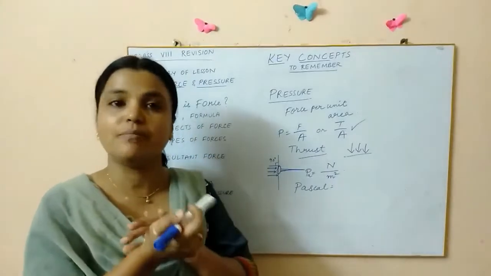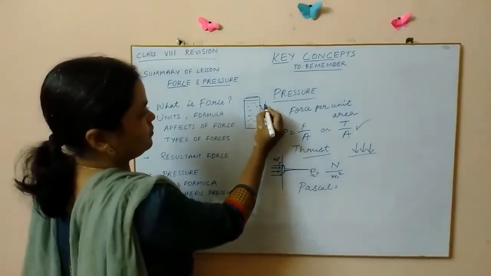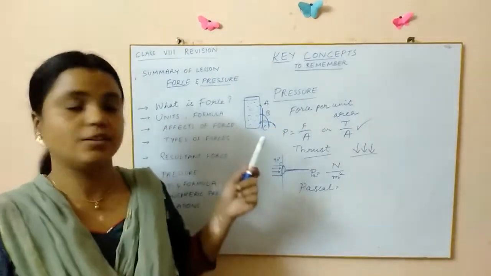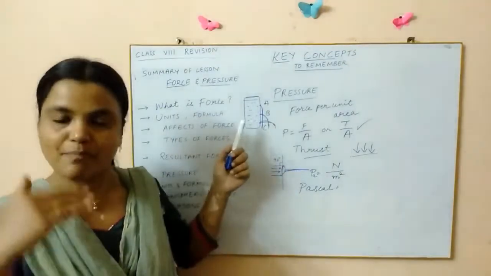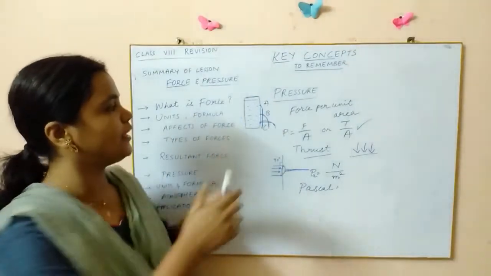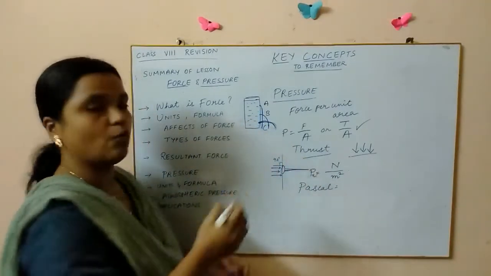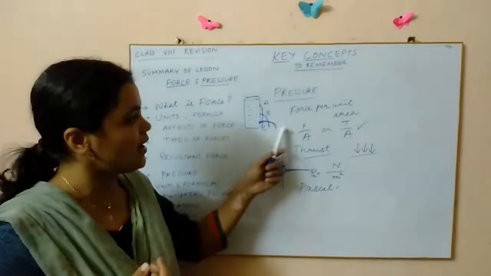Why is the pressure maximum at the bottom? You remember that one, children? Do you remember this activity where I made 3 holes at different depths of a particular container? I filled it with water, and you can see that from the bottom hole the water came out with a lot of force, and it fell at a distance.